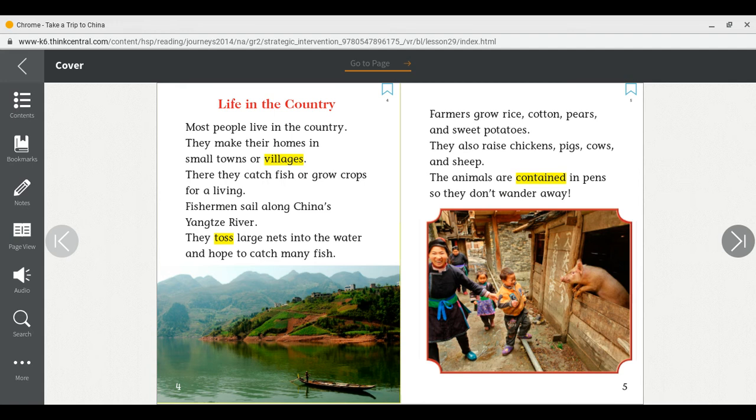Farmers grow rice, cotton, pears, and sweet potatoes. They also raise chickens, pigs, cows, and sheep. The animals are contained in pens so they don't wander away. Let's look back at our heading on page 4, Life in the Country. We learned here that most Chinese people live in small towns or villages. Where would you find a village? In the country or in the city?